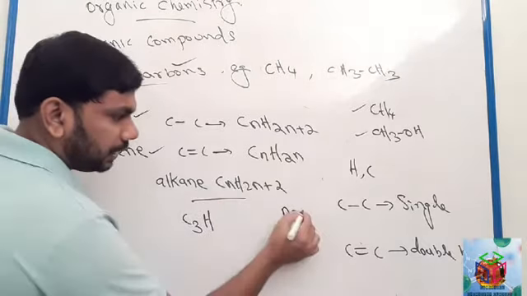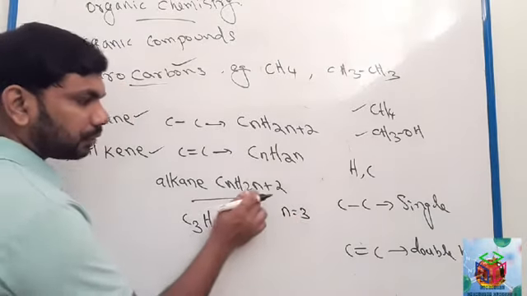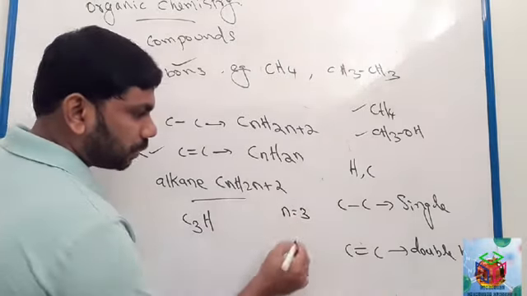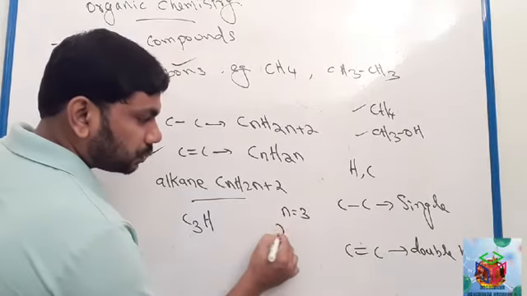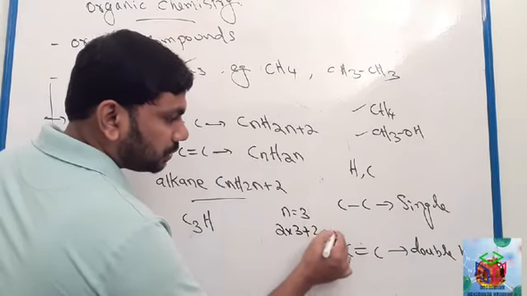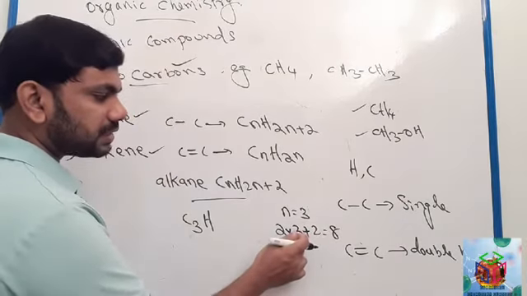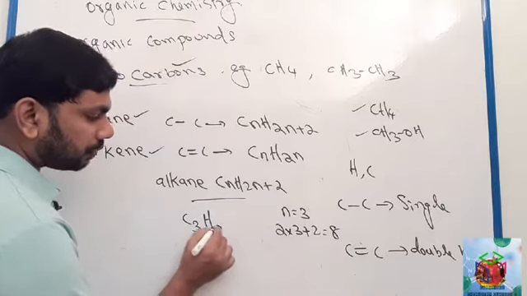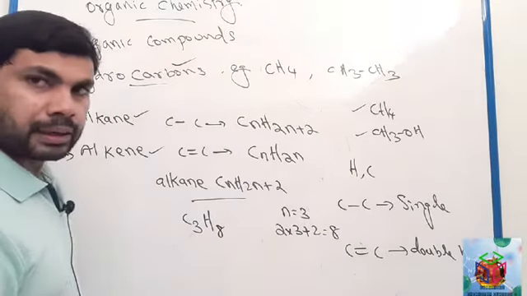n is equal to 3. So the number of hydrogens will be 2n+2, which is 2 times 3, 6, plus 2, so 8. The formula is C3H8.